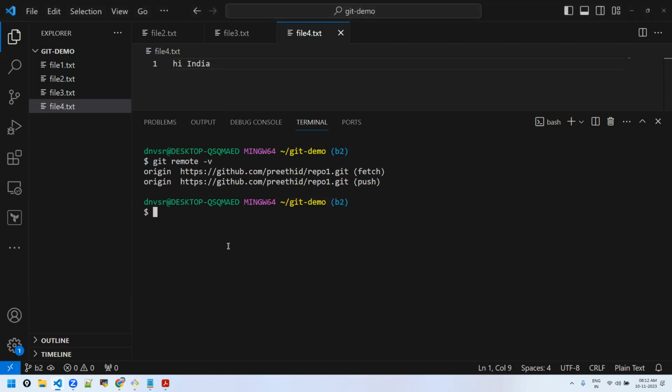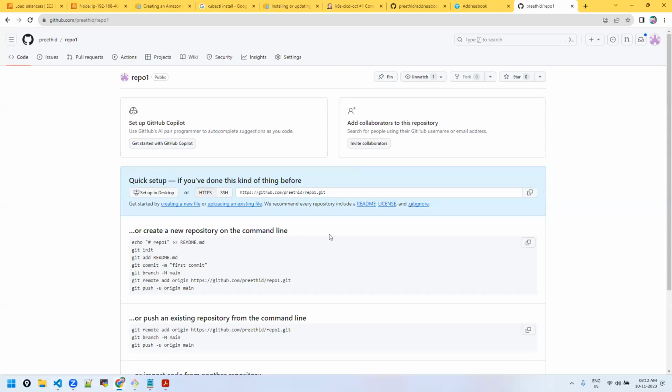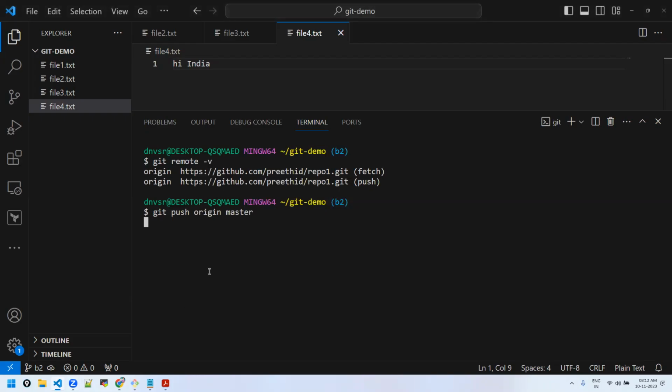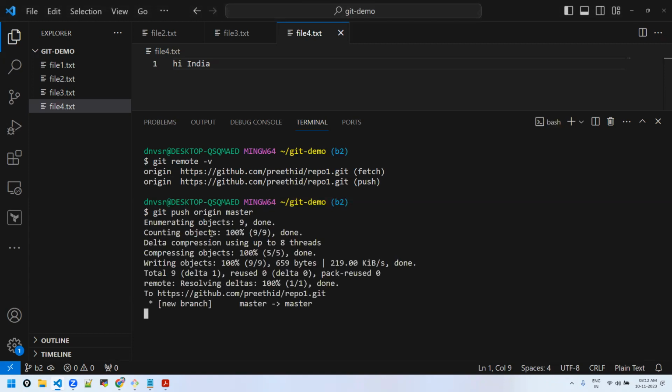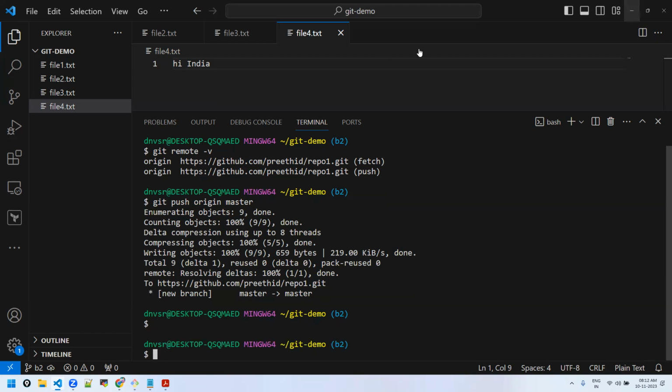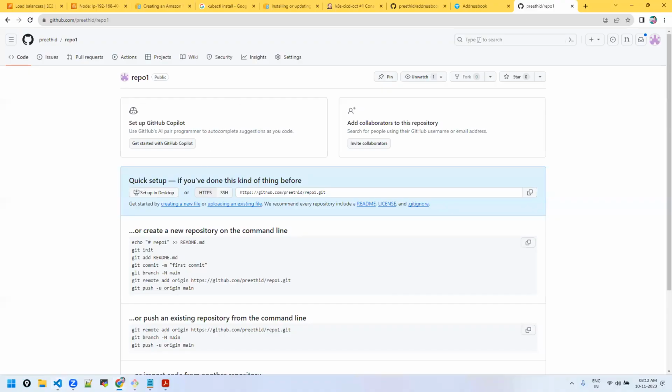Thank you all. Now git push origin master, whatever branch you want. Push means your changes will be pushed. Initially it's empty. But now when you push, you need credentials. It will ask for the credentials. For me it will not ask because it's not the first time, but for you it will ask. It will give you a prompt to put the username and password. Which username and password should you put there?